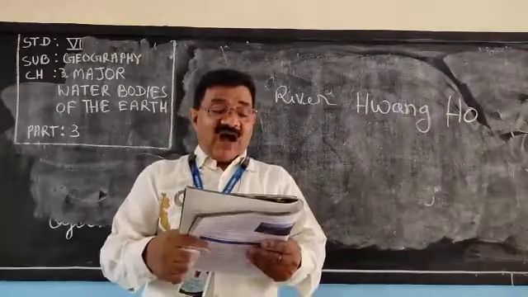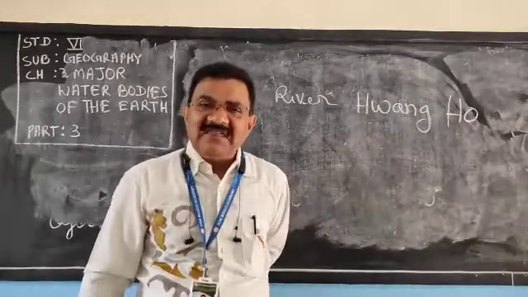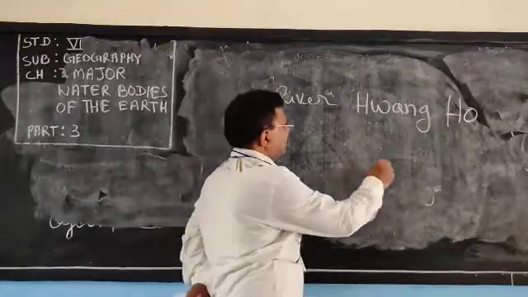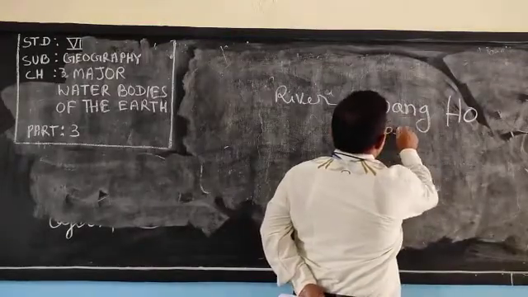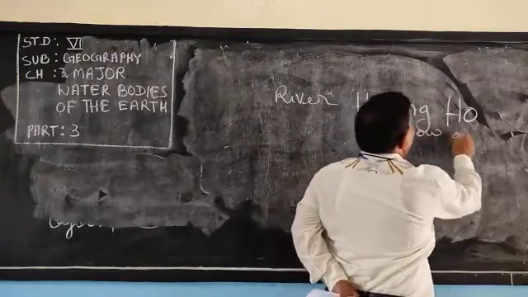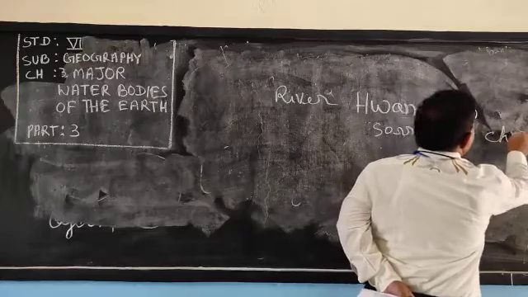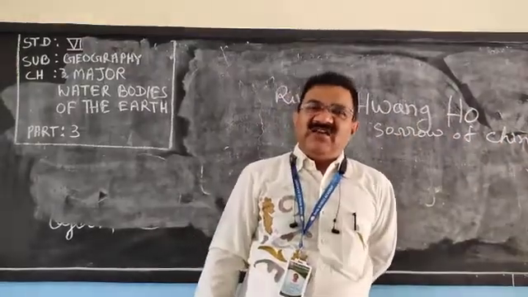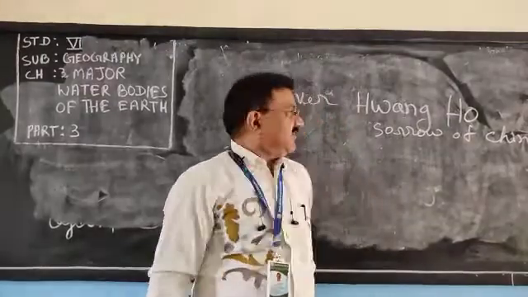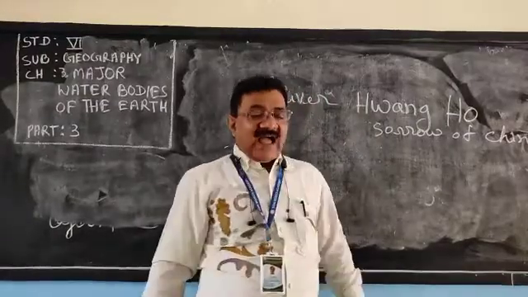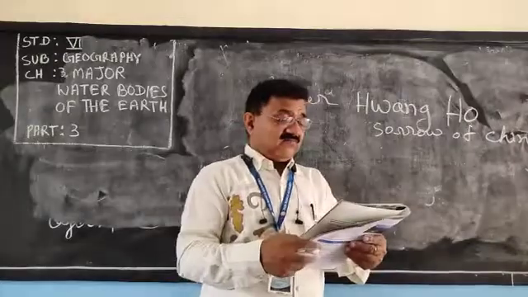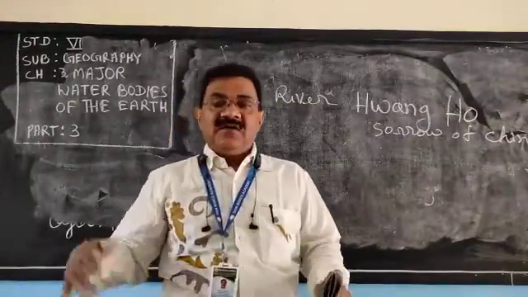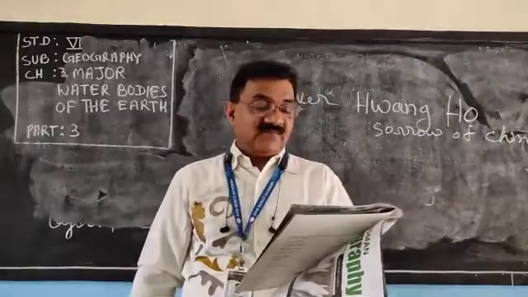And this river, do you know, is called Sorrow of China. It creates flood each year. It is called Sorrow of China. And what is the source? Source is Tibetan Plateau and mouth is Yellow Sea.